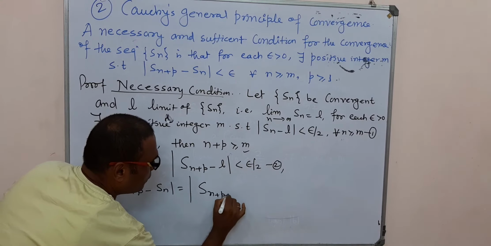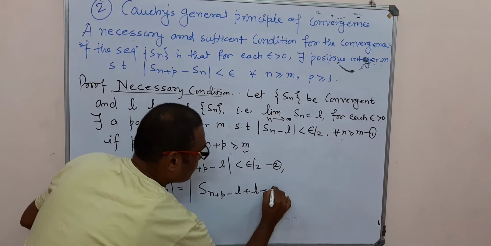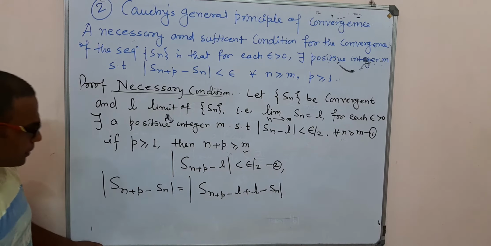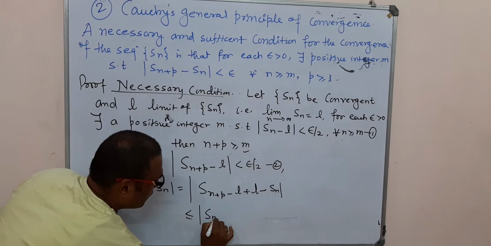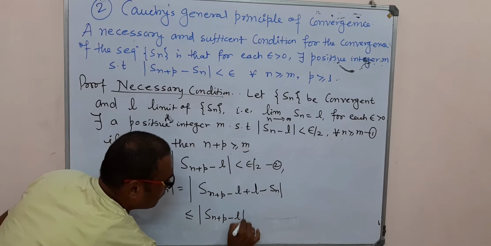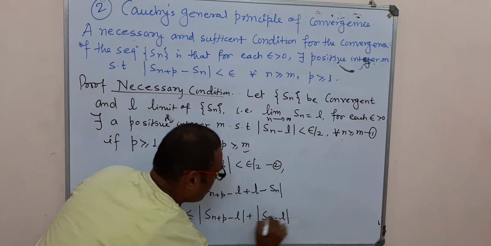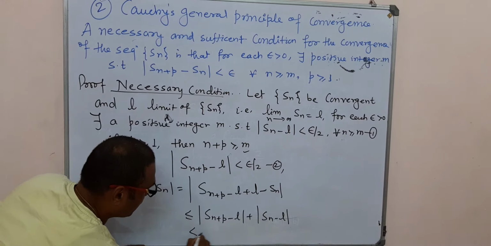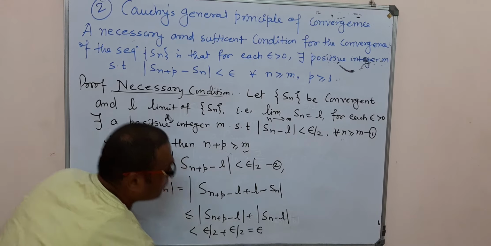which is equal to Sn plus p minus L plus L minus Sn. Here we add and subtract L, and using the triangle inequality, this is at most mod of Sn plus p minus L plus mod of Sn minus L, which is strictly less than epsilon by 2 plus epsilon by 2, which is equal to epsilon.